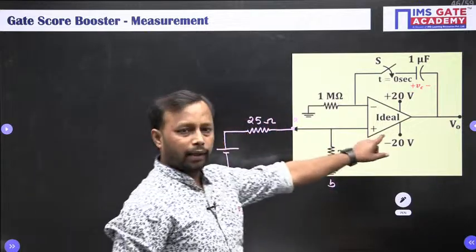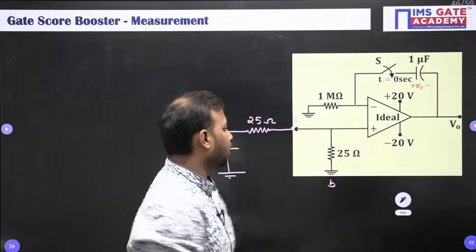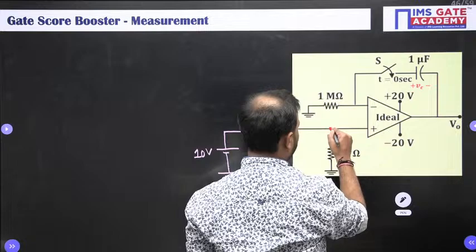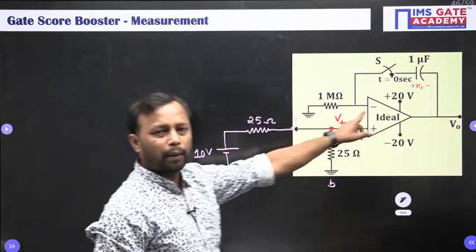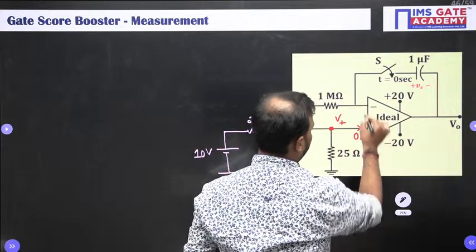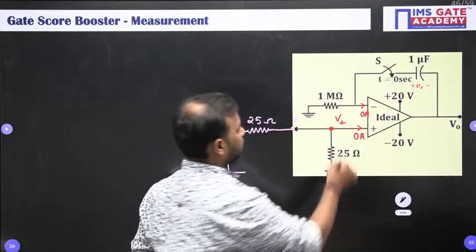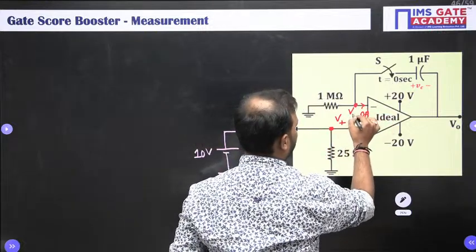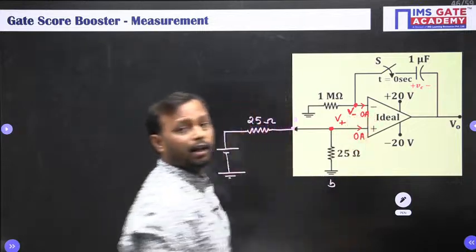Now find the voltage at the non-inverting terminal V plus. Let me write this node voltage as V plus. Since the op-amp is ideal, no current is going to enter over here. So it will be 0 ampere. Similarly here it will be 0 ampere. So your V plus and V minus are both the same because of the ideal op-amp.